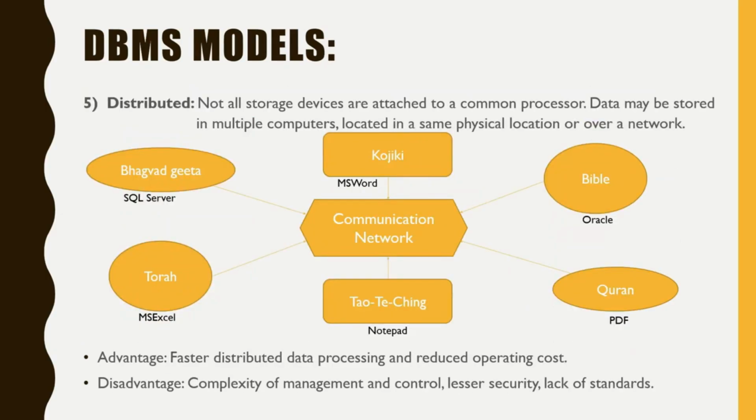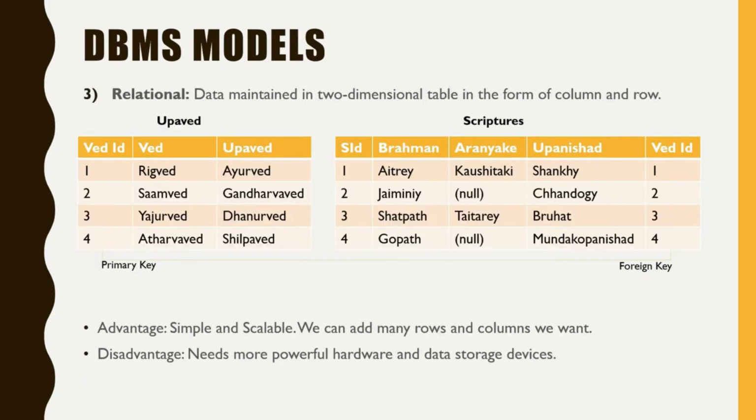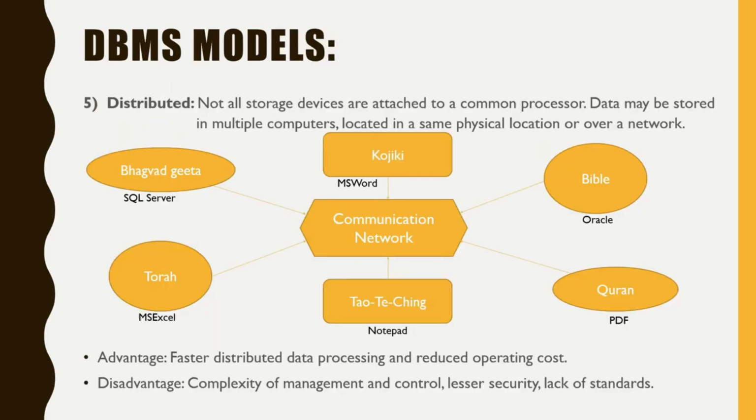Let's move on to the fifth model, that is distributed. Not all storage devices are attached to a single processor. What this means is, if we look at the relational model, even if data is stored on different data sets at different locations, all data must be processed through a single processor in relational. But in case of distributed, data can be stored on multiple computers processed by different processors. We can collectively use that data for our purpose later.